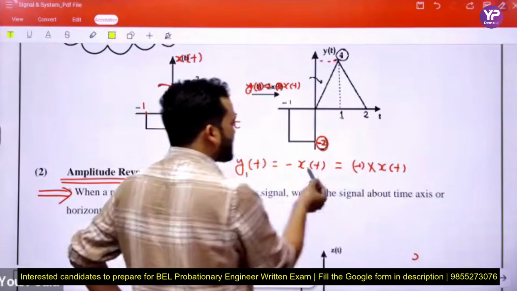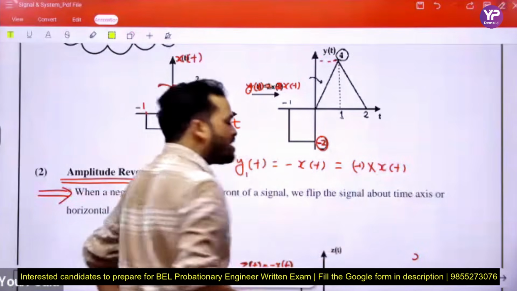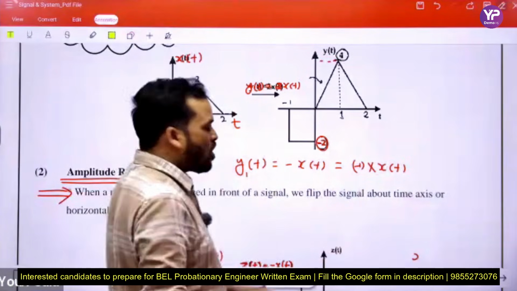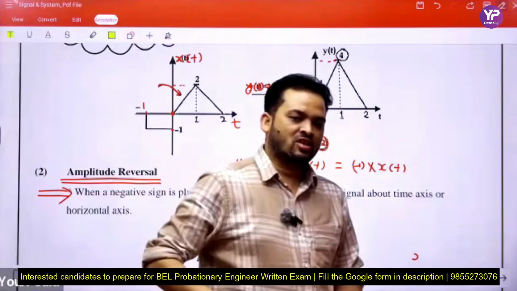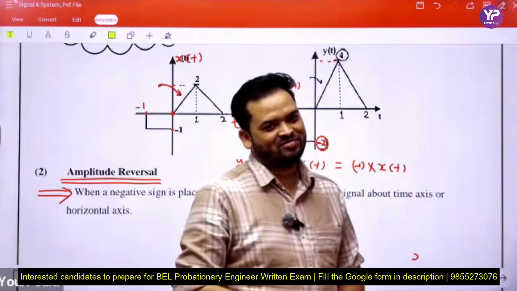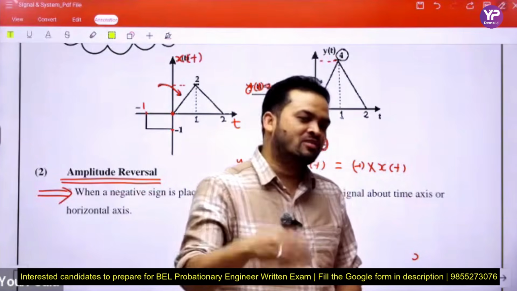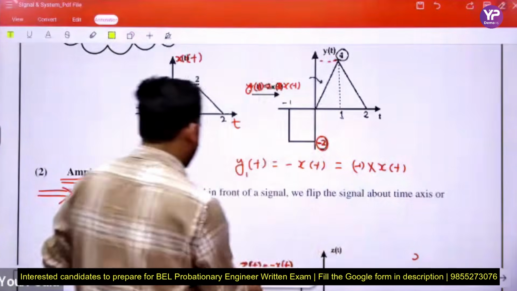Minus of x(t) we can write as minus 1 multiplied by x(t). So on the y-axis, each value we multiply by minus 1. Then plus values become minus and minus values become plus. This is the basic approach.